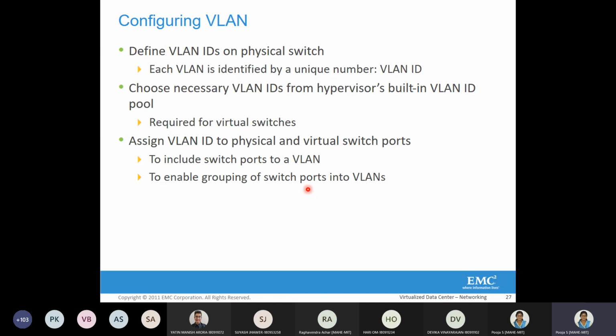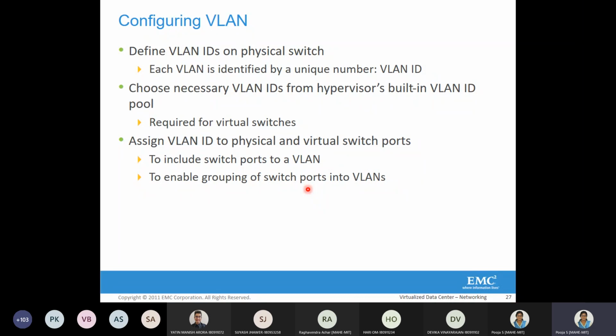Each VLAN is identified by a unique number called the VLAN ID. The hypervisor comes built in with a pool of virtual LAN IDs, so we can use those IDs to allocate to a group of virtual machines that are going to be grouped together. That is also possible.